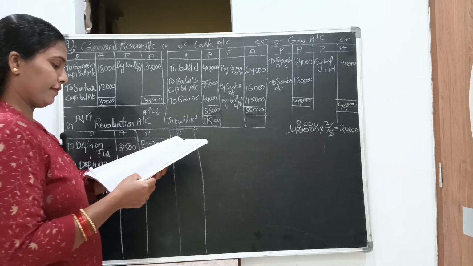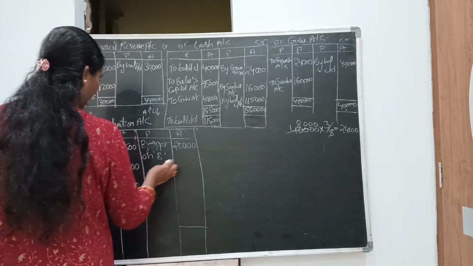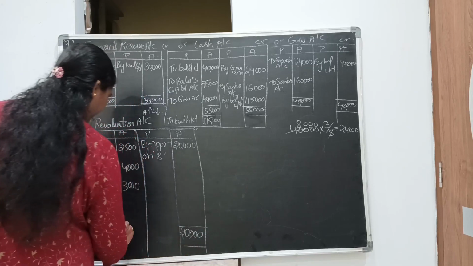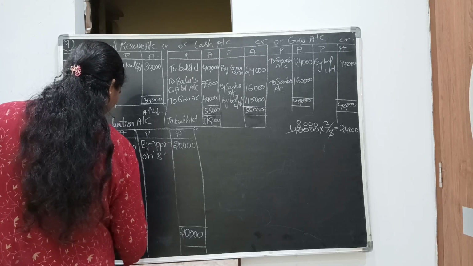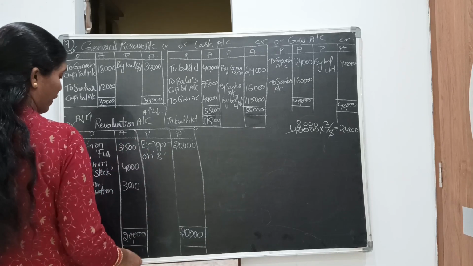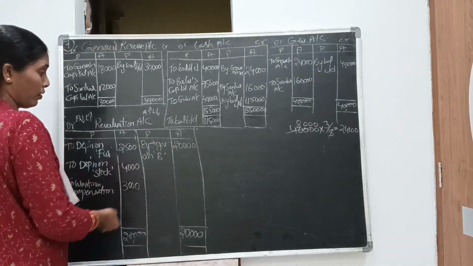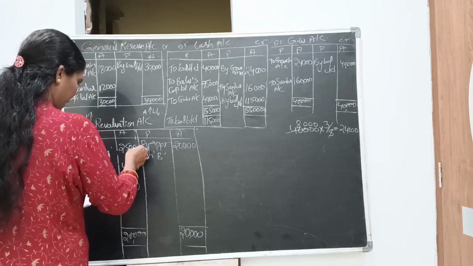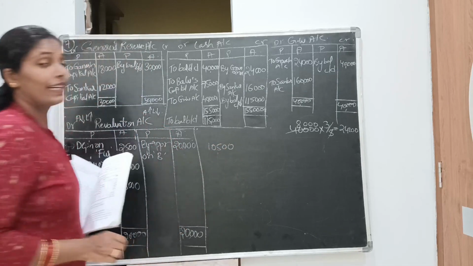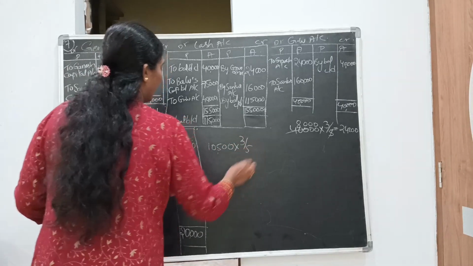Buildings. So now make the totals. 20,000 is the highest amount, so I am writing it on both sides. Now 4, 5, 6, 7, 8, 9,500. The credit side amount is more than the debit side amount. So 20,000 minus 9,500 means 10,500 is the revaluation profit. This we are going to distribute among old partners in the old ratio.